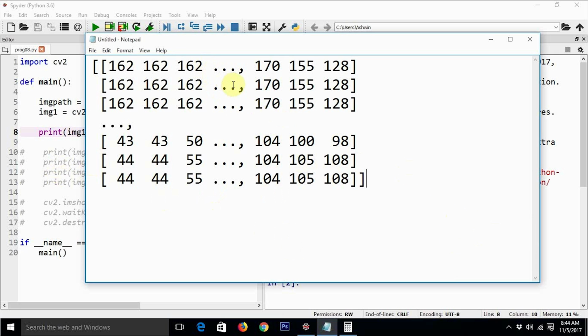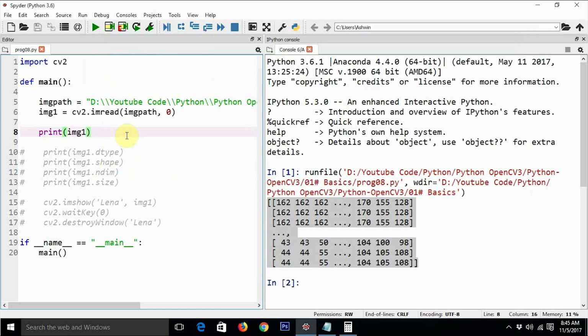In case you might be wondering what these three dots are, these three dots are something which the IPython console uses while truncating any big n-dimensional matrix, because I guess the size of the screen is not sufficient to represent all these 512 by 512 matrix. So now we will see actually more information about this thing.